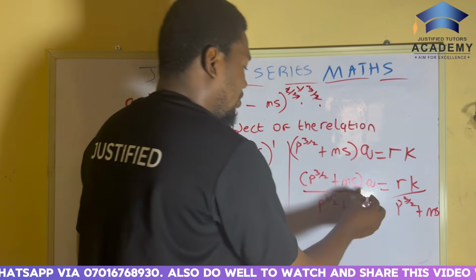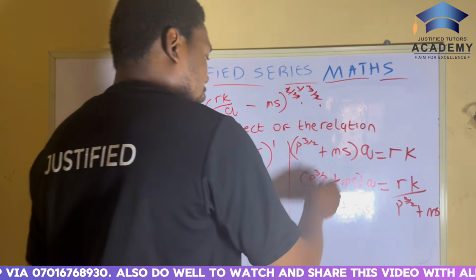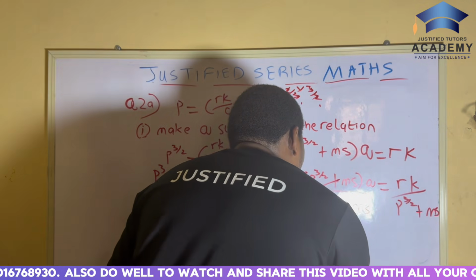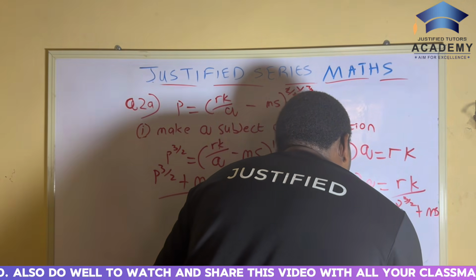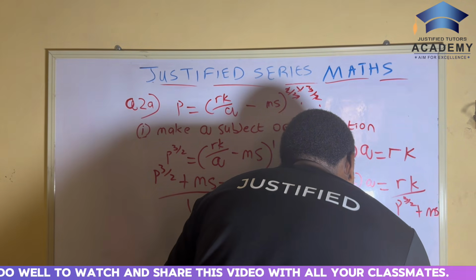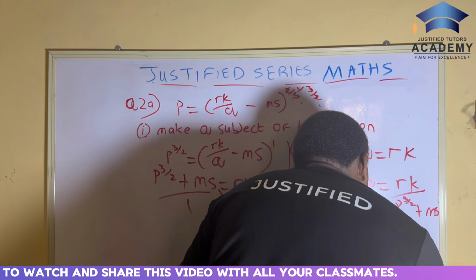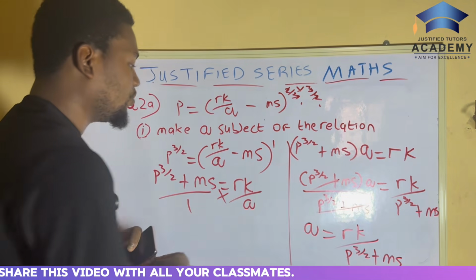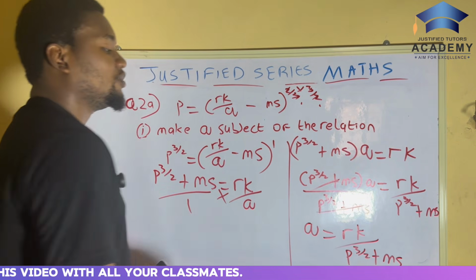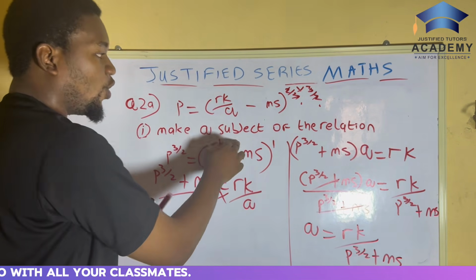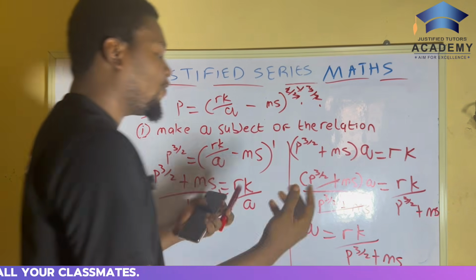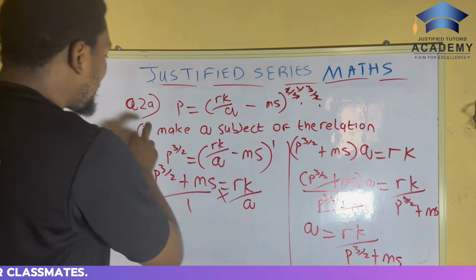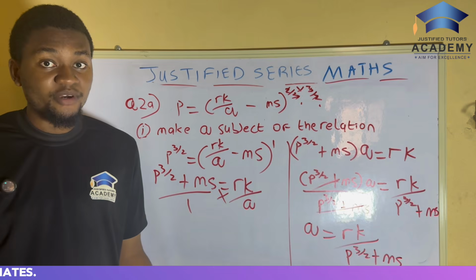Now you cancel out, right? So now we are left with Q is equal to RK over P 3 over 2 plus MS. Now we have officially made Q the subject of the relation or formula. So we've done the question. Simple, not simple.